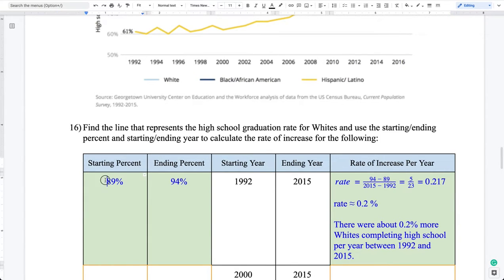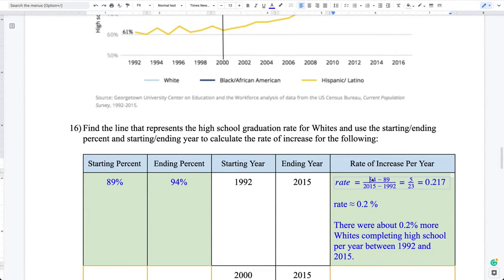So what do these represent? 89% of white students graduated in 1992. 94% of white students graduated in 2015. So to calculate the rate here, we go ahead and type 94 minus 89. That's because we take the ending percentage and subtract the starting percentage, 89. That'll be at the top of the fraction, so 94 minus 89 gives us 5%.